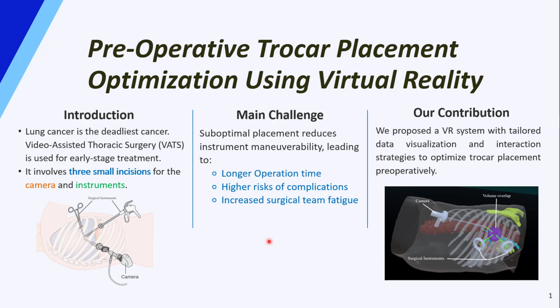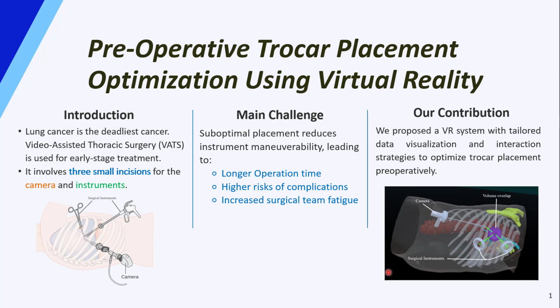Despite the availability of general principles such as the baseball diamond principle in trocar placement for thoracic surgeries, surgeons mainly rely on their experience and the patient's anatomy to place these trocars, which could lead to a suboptimal trocar placement. In this type of placement, the instrument's maneuverability would be limited, which could require a relocation that could not only increase the invasiveness of the surgery, but could also prolong the operation time and add more surgical team fatigue. So, to address these challenges, we propose a virtual reality system to optimize the trocar placement preoperatively.